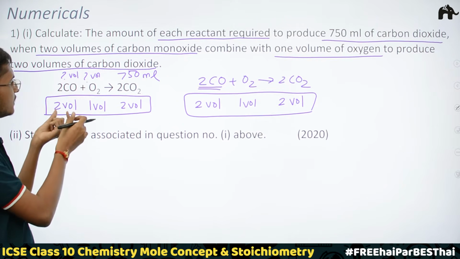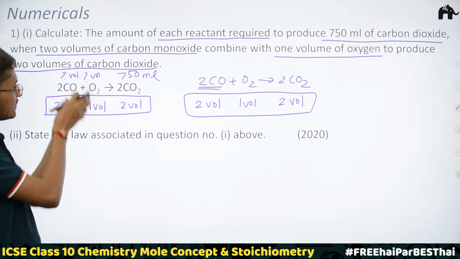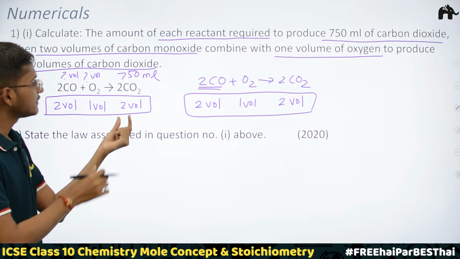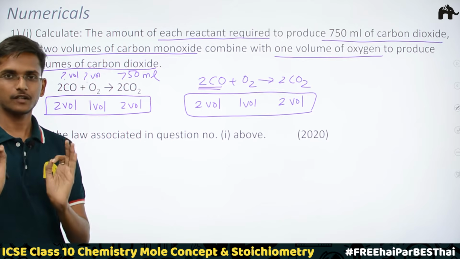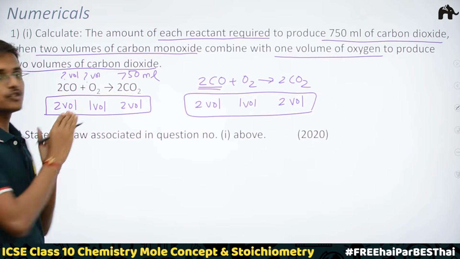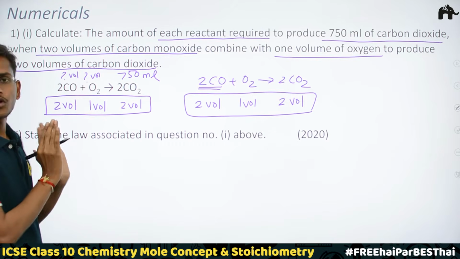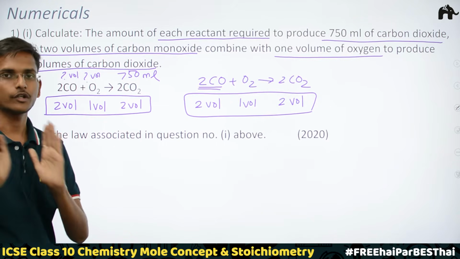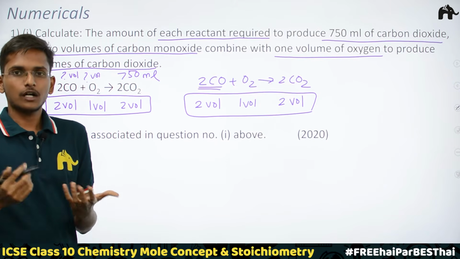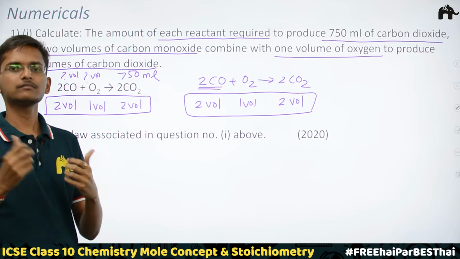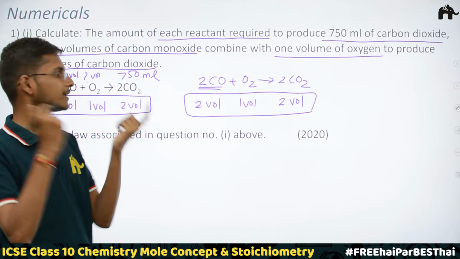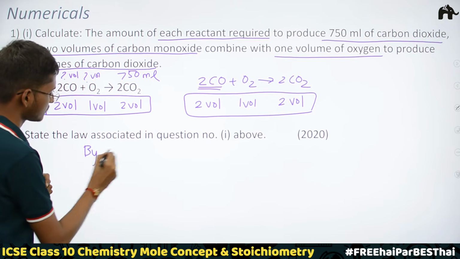See, 2 volumes of carbon monoxide is reacting with 1 volume of oxygen and giving us 2 volumes of carbon dioxide. Very clear. This is not going to change. Always these 2 volumes of carbon monoxide are going to react with 1 volume of oxygen and we are going to get 2 volumes of carbon dioxide. And how can we say this very firmly? By Gay-Lussac's law. So yes, we are going to apply that law only. So I would start writing the answer.